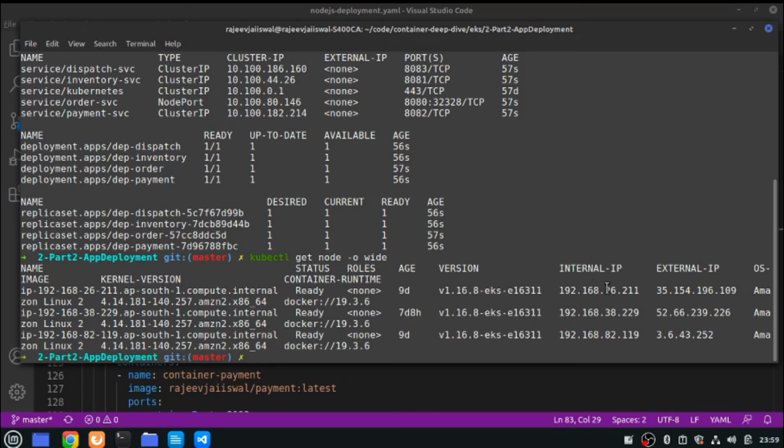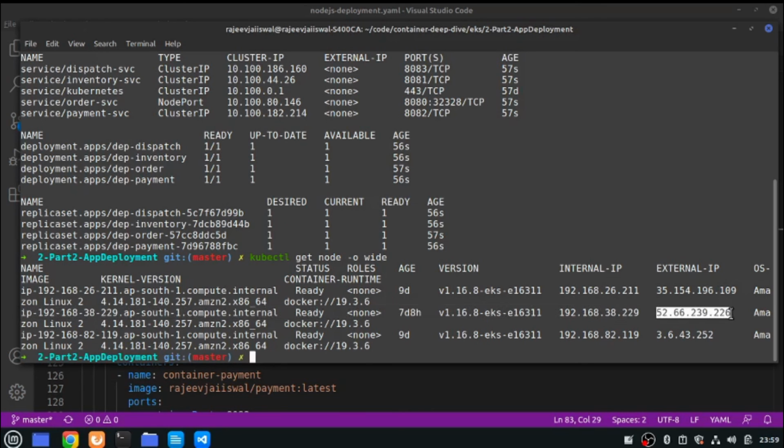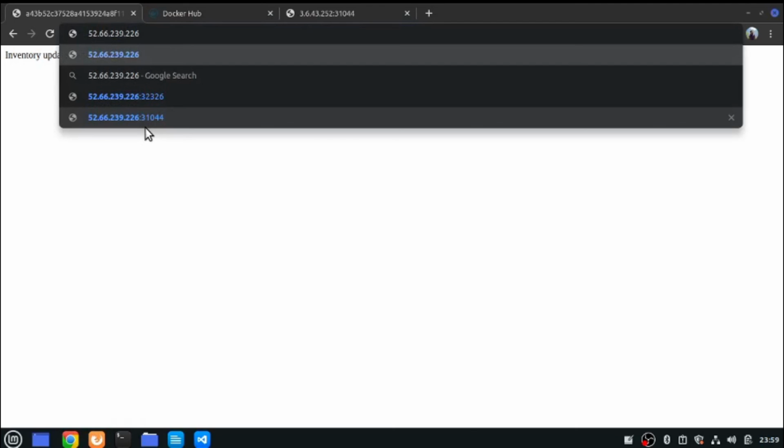I can pick any. Let me pick this one. And the port is 32328. Something wrong. Yeah, it's working now.